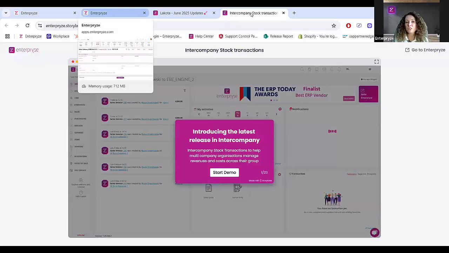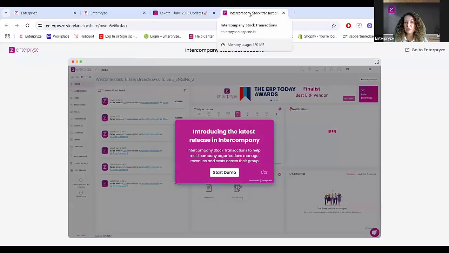And again, just a reminder to look out on our roadmap. Again, enterpryze.com. If you click on resources and click on the roadmap, we're already building the roadmap for next month. Of course, everything is subject to change depending on timelines and testing. But of course, we'll have more great changes coming in July. So check those out on the roadmap within our resources on the website.